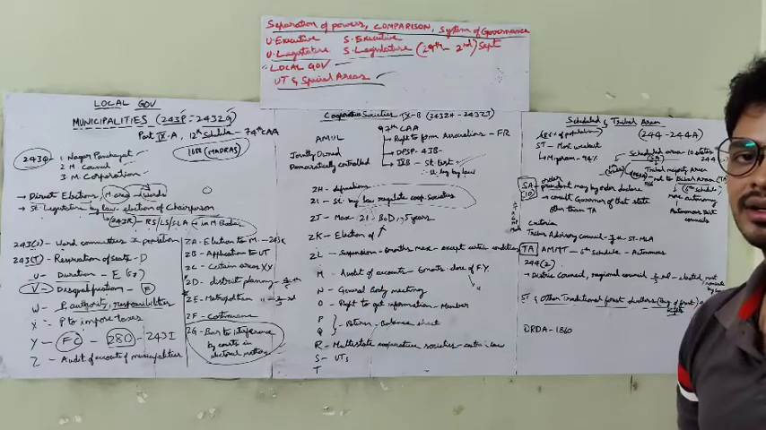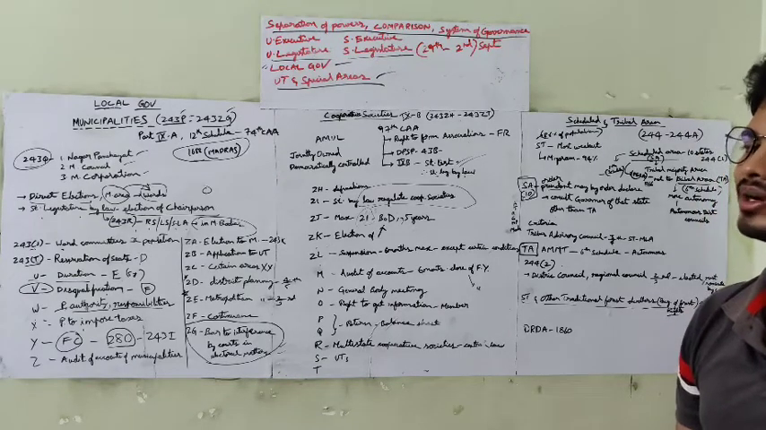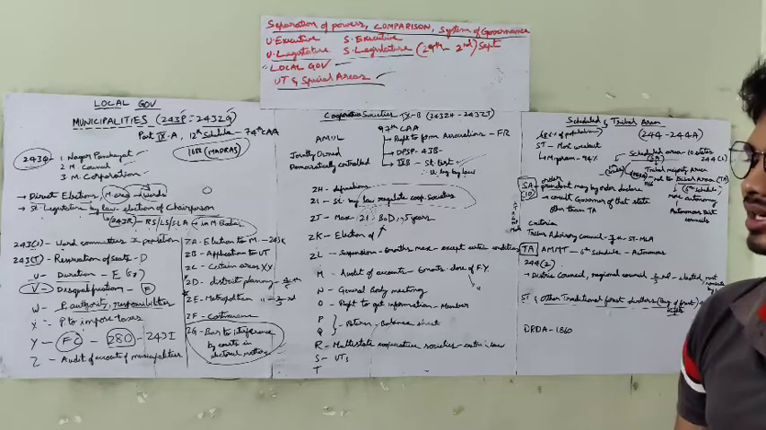What is the article for election of Panchayat Raj? It is 243K. What is there for municipalities? Article 243.